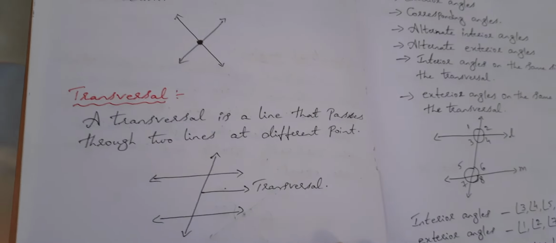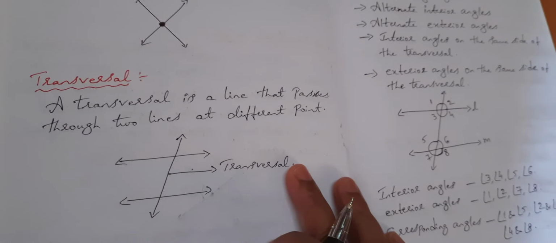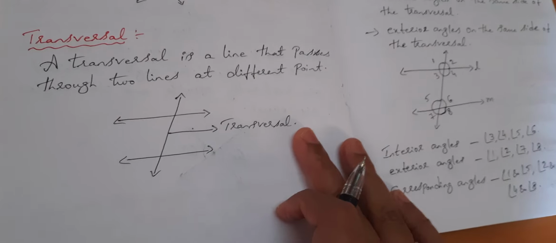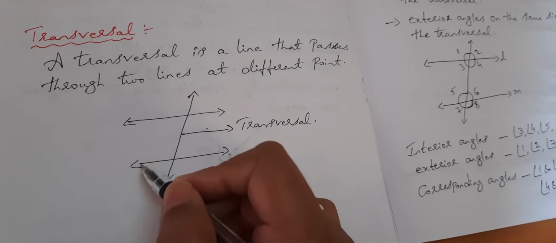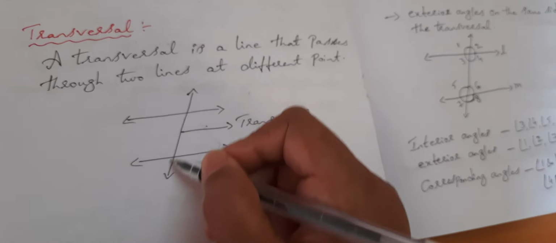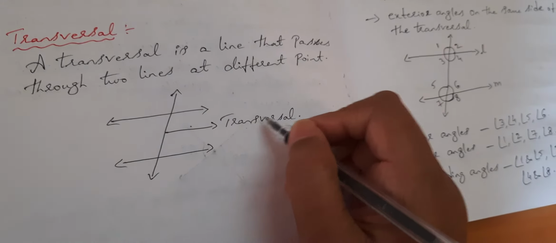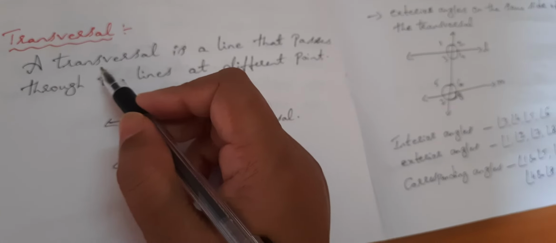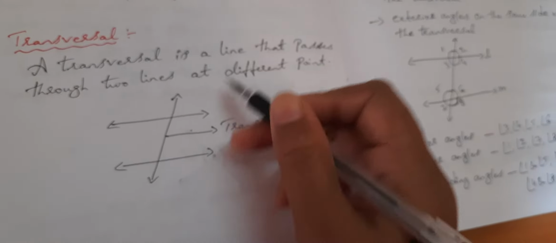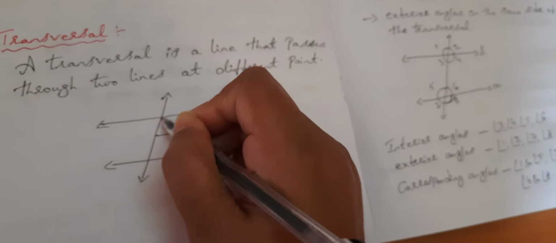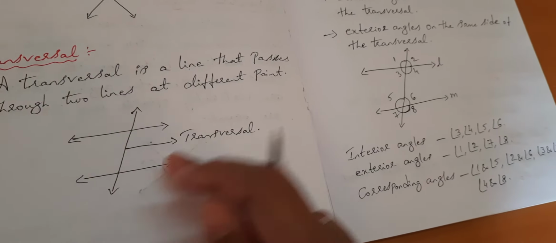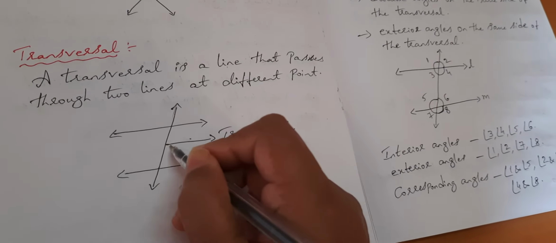So now let's see what is a transversal. A transversal is a line that passes through two lines at different points. Now suppose here I have taken one line, here I have taken one line. See, through both these lines, one more line is coming. So that is called a transversal. So here the definition, you see, a transversal is a line that passes through two lines at different points. See here it is a different point and a different point. So both are not the same, the two are different points. So this line is called a transversal.